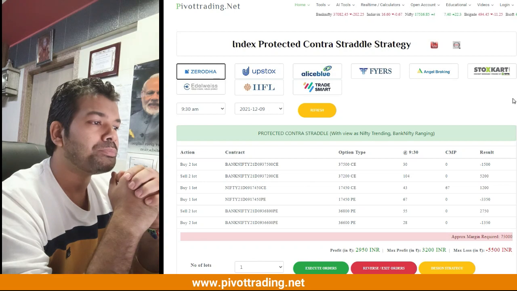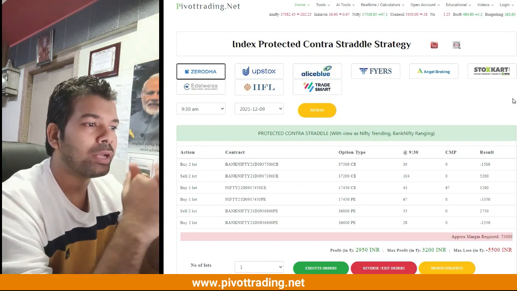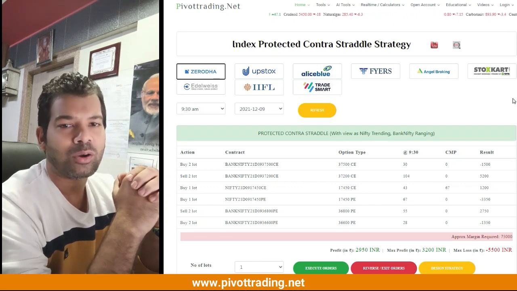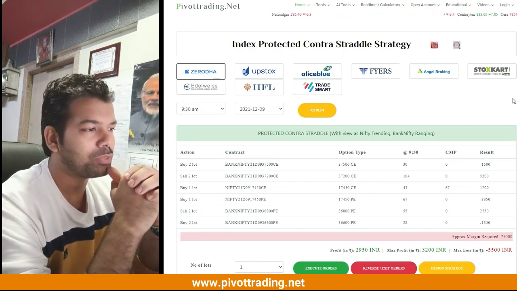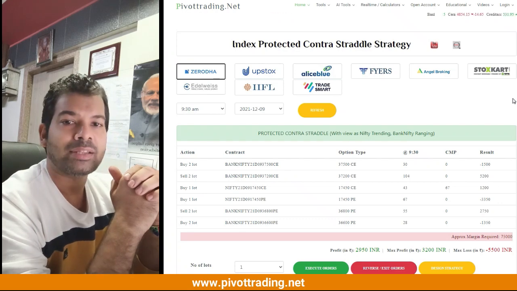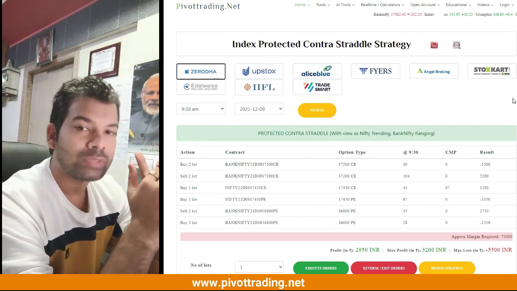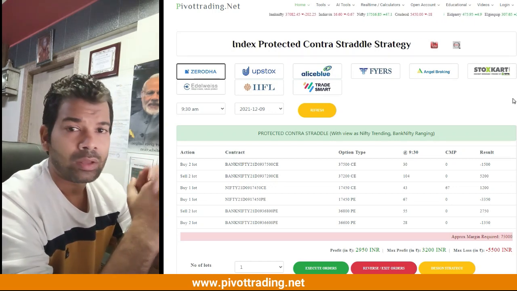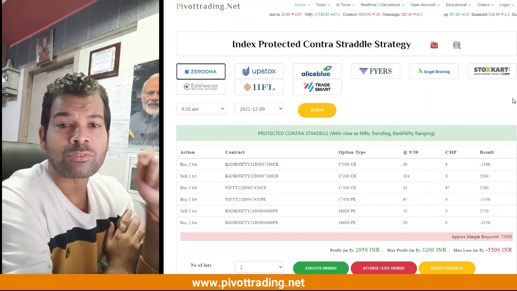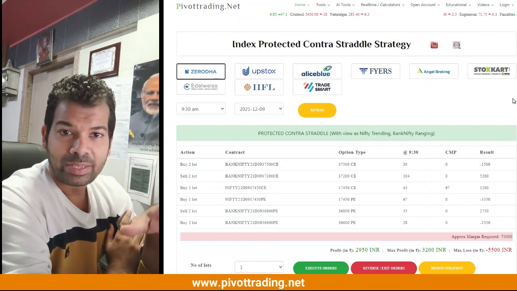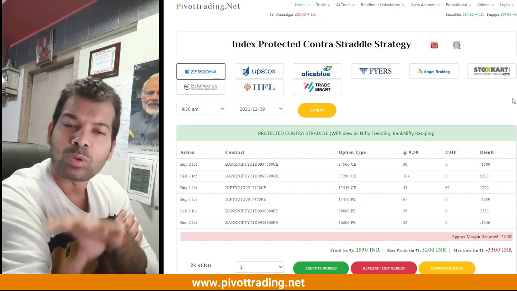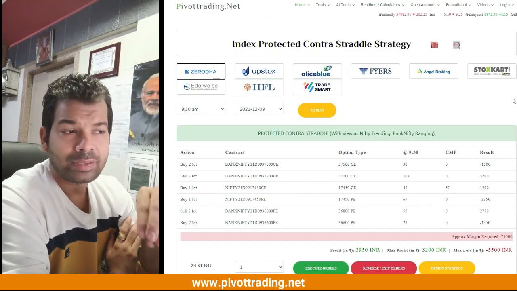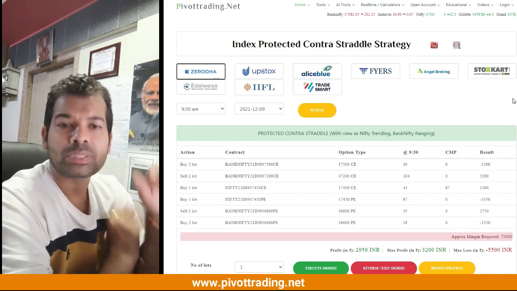Now if you look at the screen, in the center you can see we are buying a straddle in Nifty options, that is, we are buying the at the money call and the at the money put. Based on the prices of this at the money call and put of Nifty, we decide on the options of Bank Nifty in such a way that the total premium that we get from selling the Bank Nifty options and the premium that we pay for buying the Nifty options are almost the same.